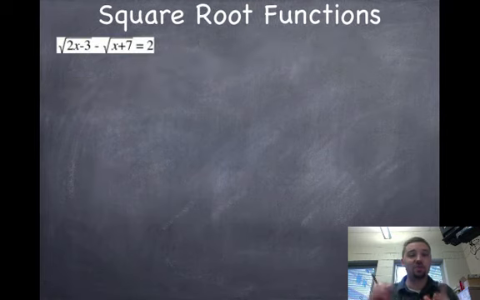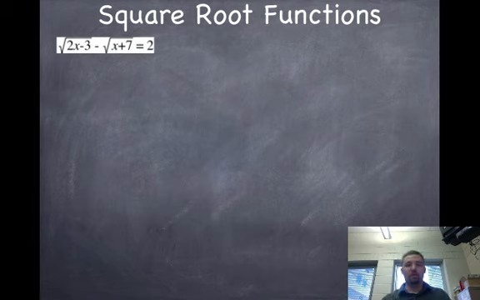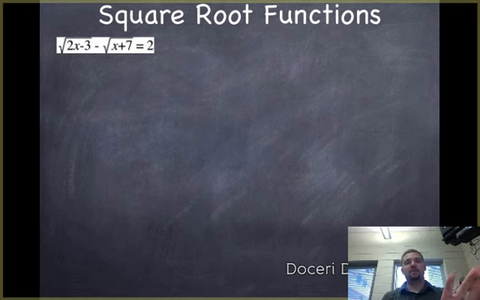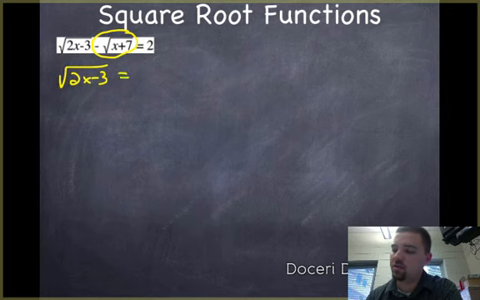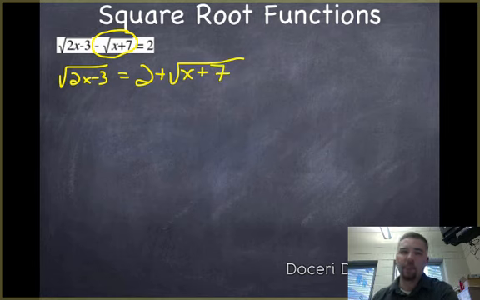All right, now this next one's really ugly. If I've got 2 square roots, I could square this right now, but it's going to be an ugly, hideous mess. So my technique is to get 1 square root on one side, 1 on the other side, and then try and square both sides. So I'm going to move this expression here to the right-hand side. So I get the square root of 2x minus 3 is equal to 2 plus the square root of x plus 7. Okay?